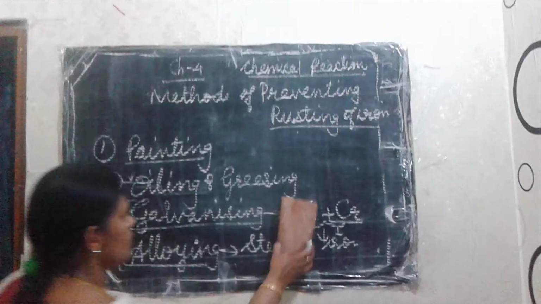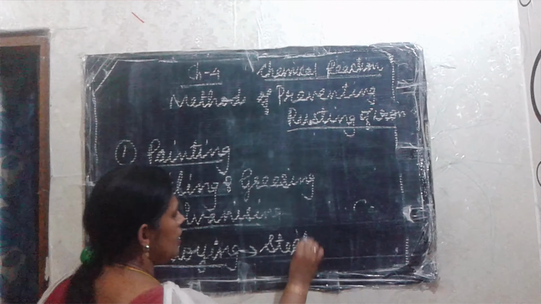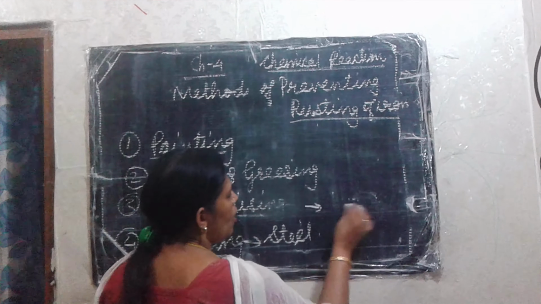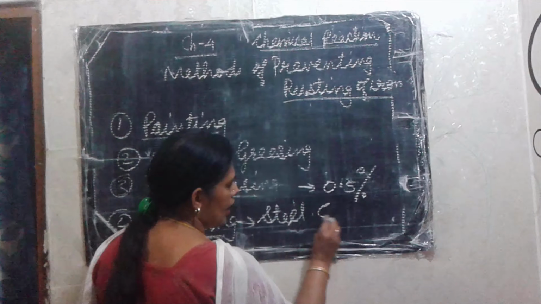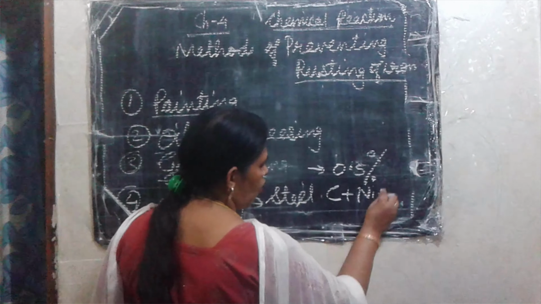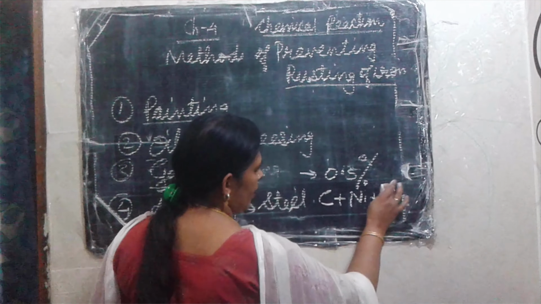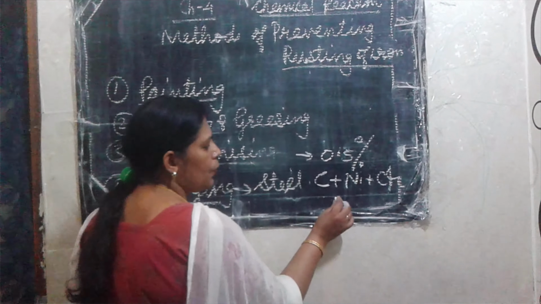Steel is formed by mixing 0.5% of carbon, then nickel and chromium, with the pure iron.